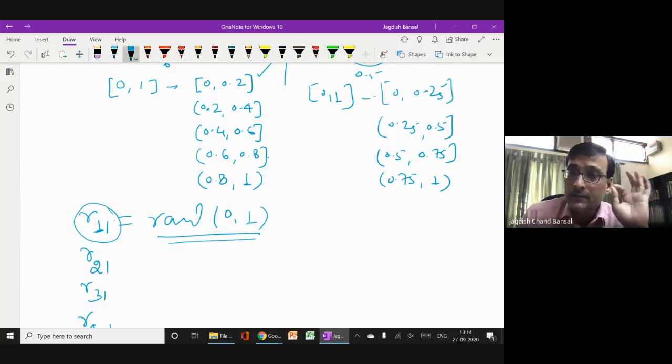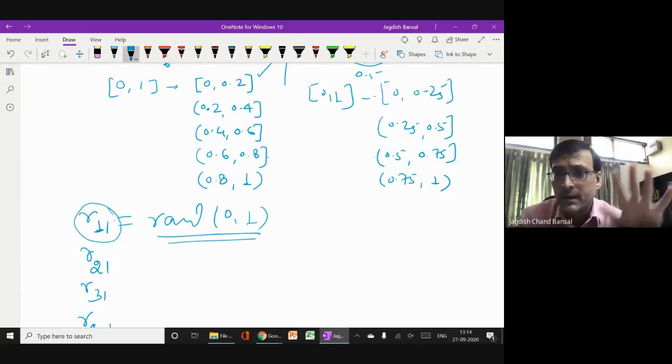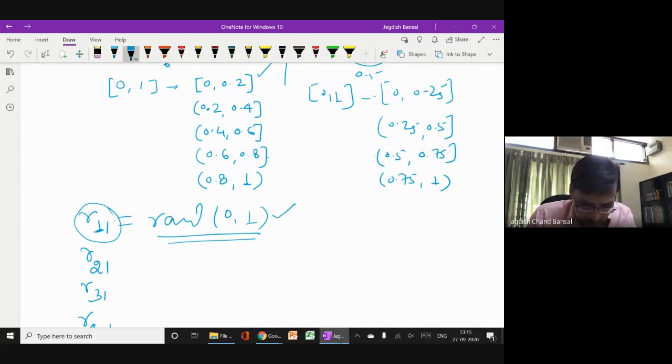There are 5 aunts. I gave that example of 50 aunts, but here, just for simplicity, I took 5 aunts. So the first aunt is going to decide which path is to be chosen, and this is to be chosen by this random number. Suppose this random number is coming to be 0.11.